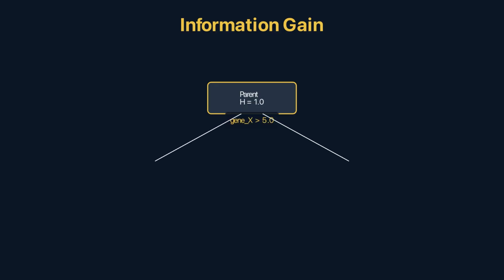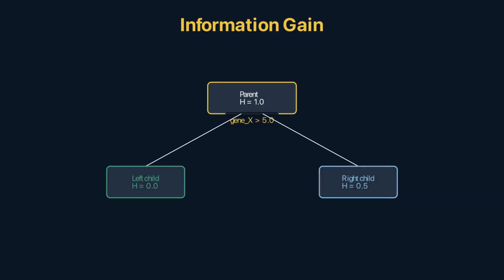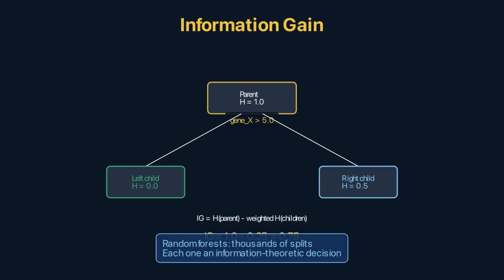Decision trees split data to maximize information gain. The reduction in entropy after the split. Parent node entropy minus the weighted average of child entropies. The split that removes the most uncertainty wins. A split that perfectly separates the classes reduces entropy to 0. Maximum information gain. Random forests make thousands of these splits across hundreds of trees. Each split is an information theoretic decision.